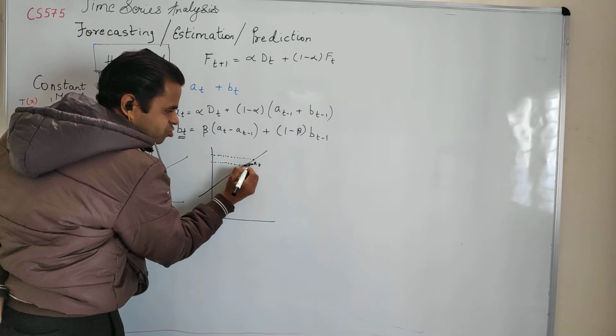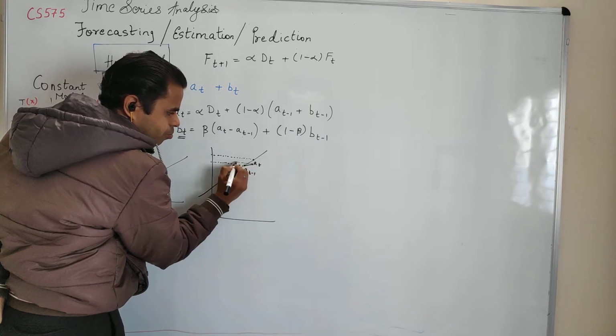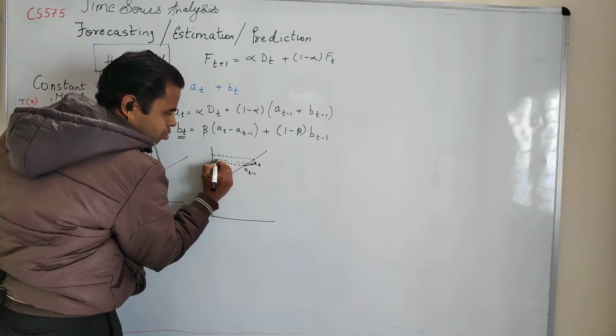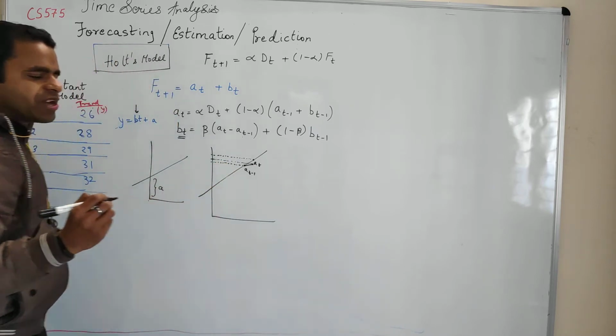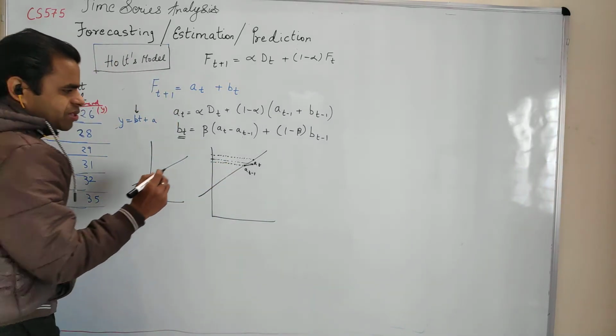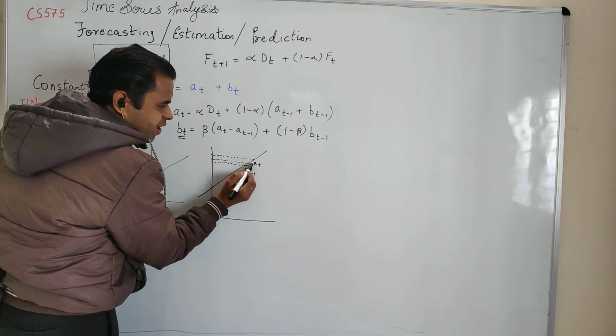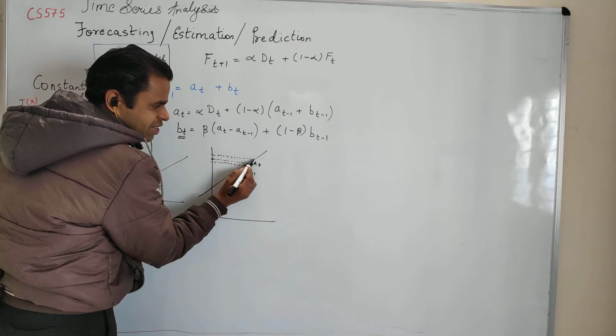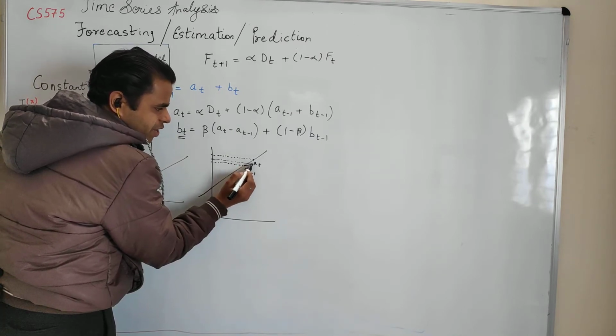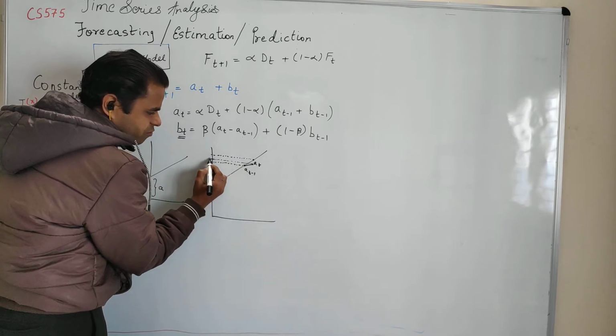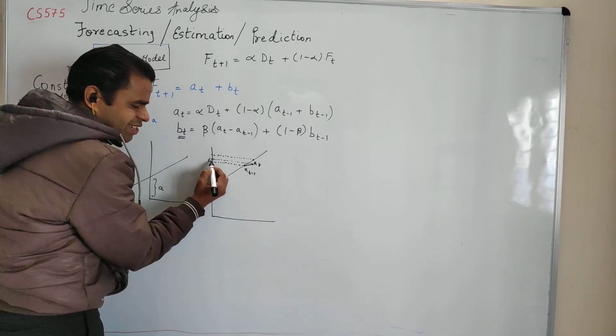So let's say this was the actual point, and now let me plot the y equivalent of it. If the actual point is this, but the linear regression predicted this, then when I take the projection on the y-axis, this difference is less actually.